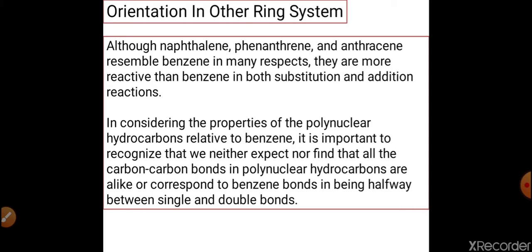So the groups are classified into two categories: one is ortho-para directing and the second is meta directing. And in another classification, they are either activating or deactivating.